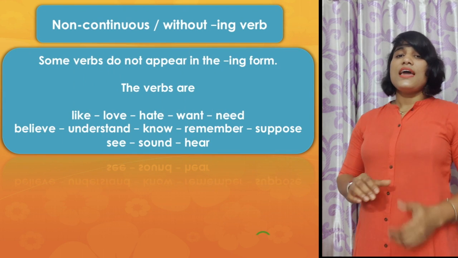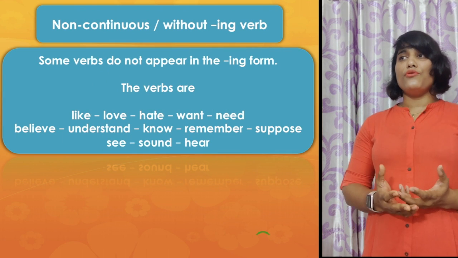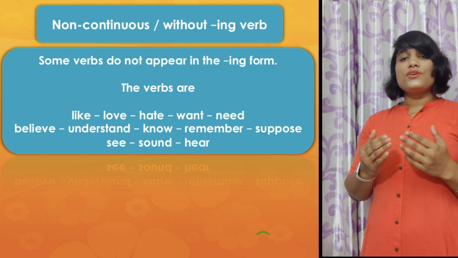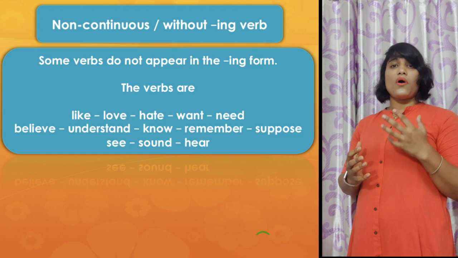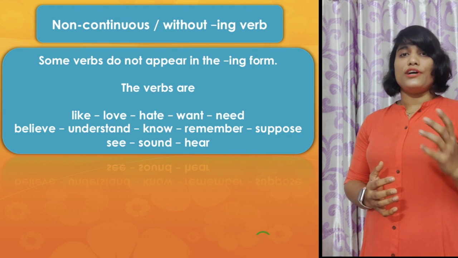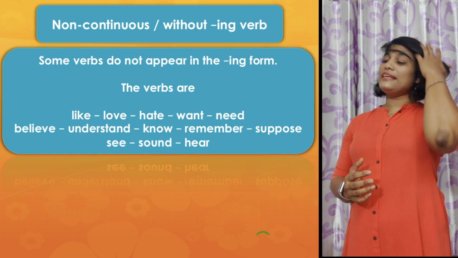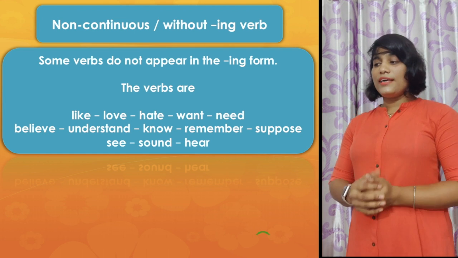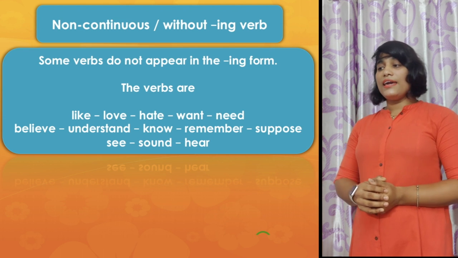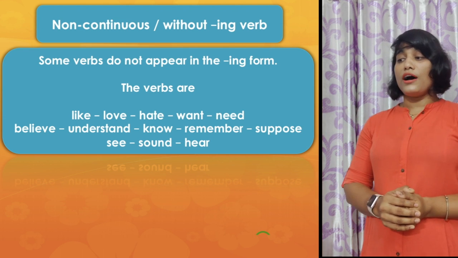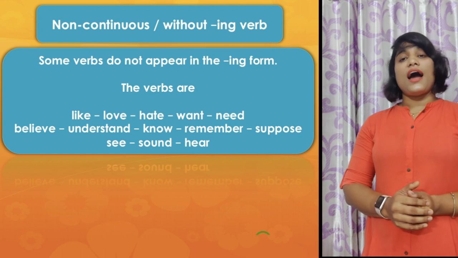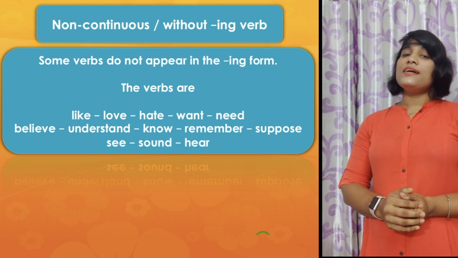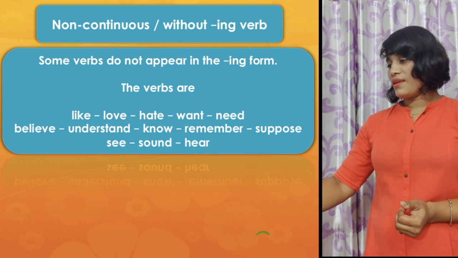Now, this is another important point you have to know. There are some verbs in English that are called non-continuous or without ing verbs. These verbs do not have the ing form. What are they? The verbs are like love, hate, want, need, believe, understand, know, remember, suppose, see, sound, and hear.